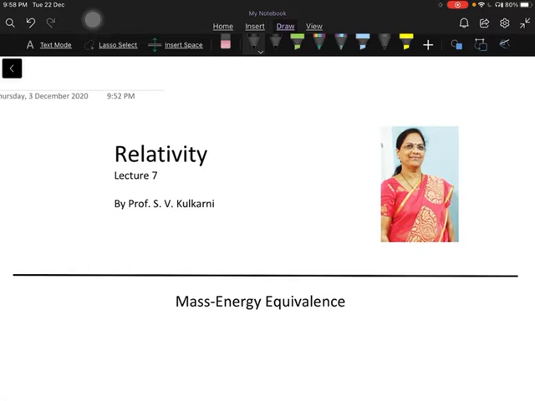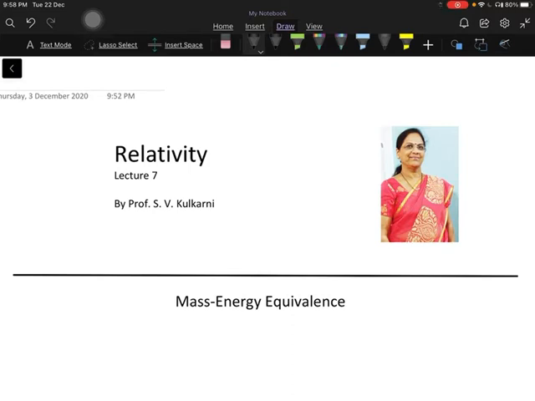So today we are going to learn about the mass energy equivalence. The mass energy equivalence implies that even though the total mass of a system changes, the total energy and its momentum remains constant. Mass energy equivalence means mass and energy are the same entities and are interconvertible.